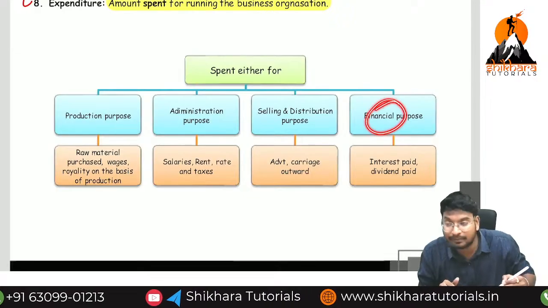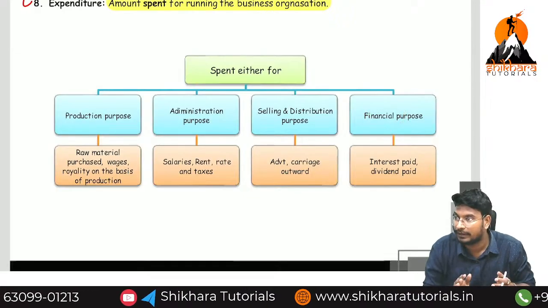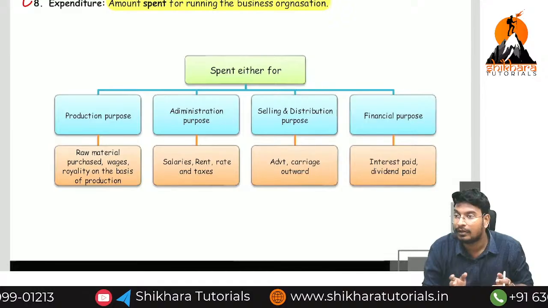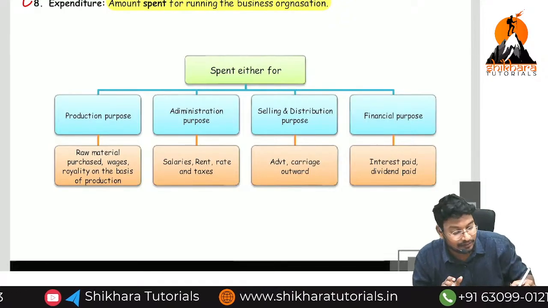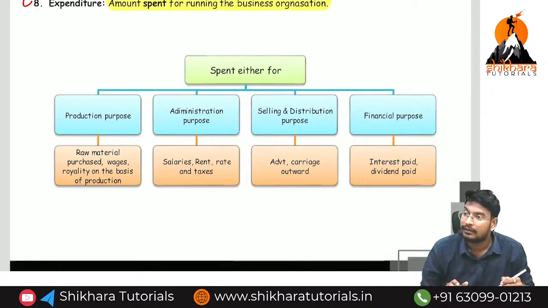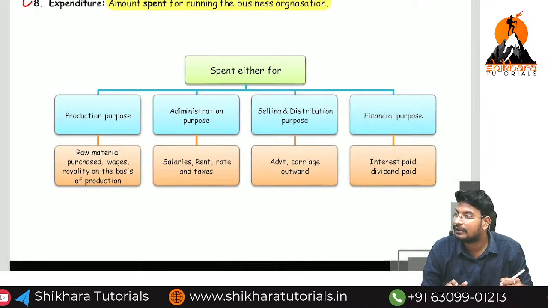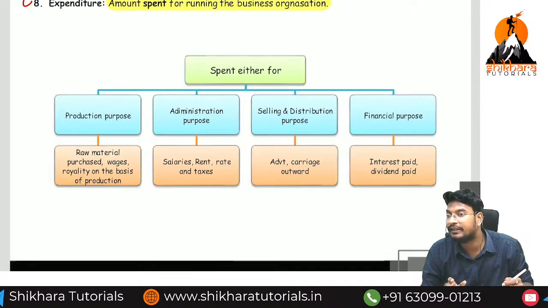Next, financial purpose means we have taken a loan. In order to start a business, we have taken a loan. On that loan, we need to pay the interest. Here the interest is called a financial expense. Dividend is also called a financial expense. What is the meaning of dividend?